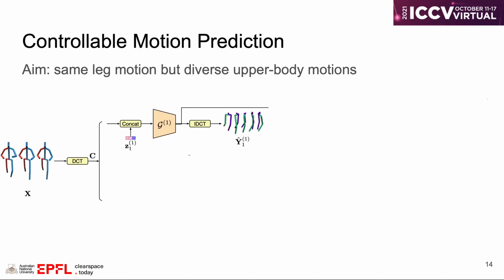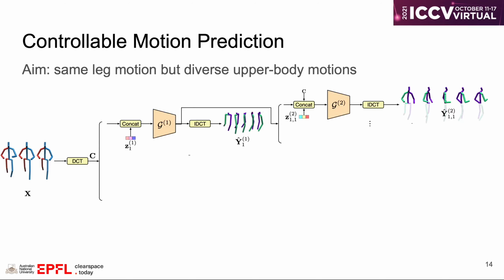Thanks to our end-to-end trainable generator, it is easy to extend our model to new applications such as controllable motion prediction. The goal of controllable motion prediction is to predict motions with the same leg motion but diverse upper body motion. To do so, we first divide the pose into two parts, legs and upper body, and the first generator will take a random code Z1 and the history as input to predict future leg motion. The second generator then conditions on such leg motion to predict upper body motion with another random code Z2.